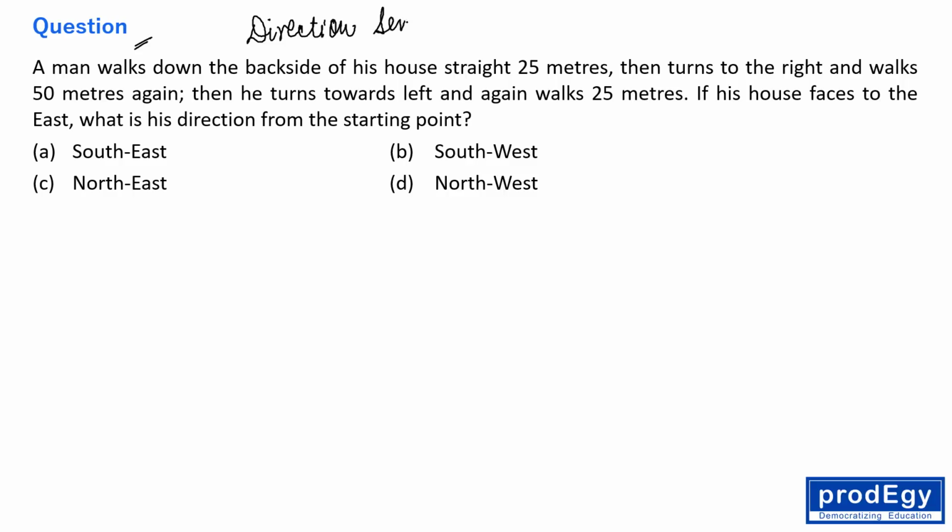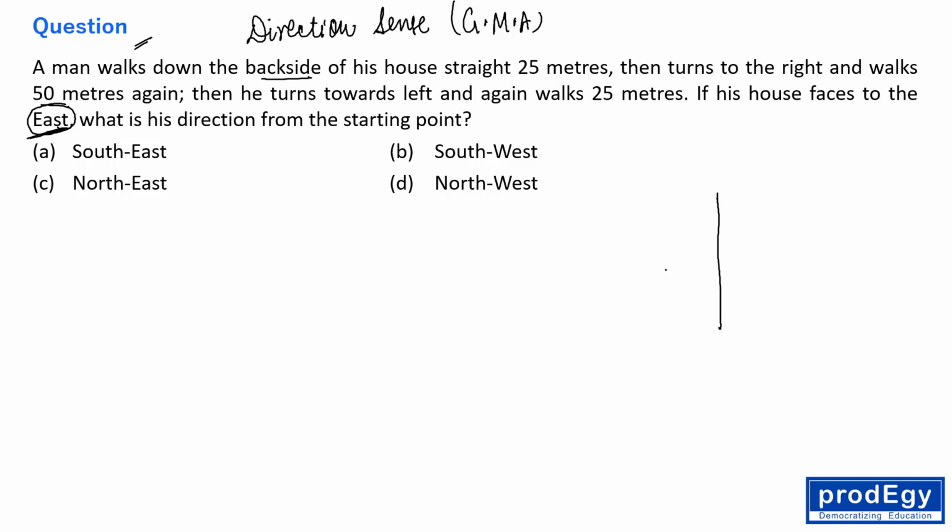Direction sense, or you can say general mental ability, GMA, right? So the question is saying a man walks down the backside of his house, straight 25 meters, then turns to the right and walks 50 meters. Then he turns towards left and again walks 25 meters. If his house faces to the east, see everyone, this is important. If his house faces to the east, right?